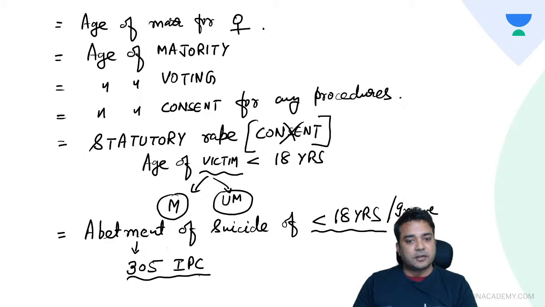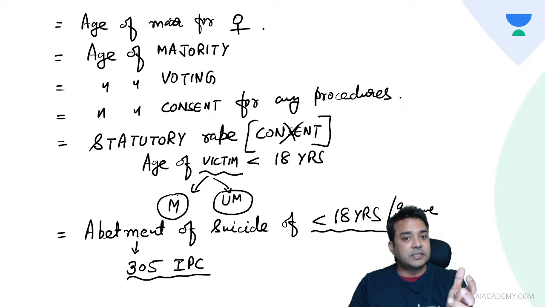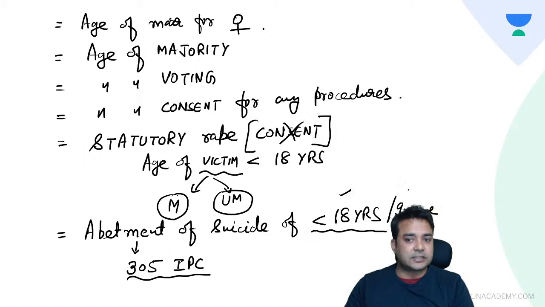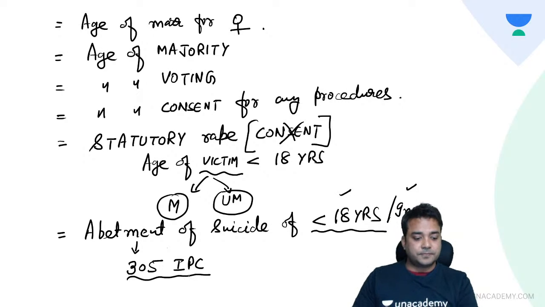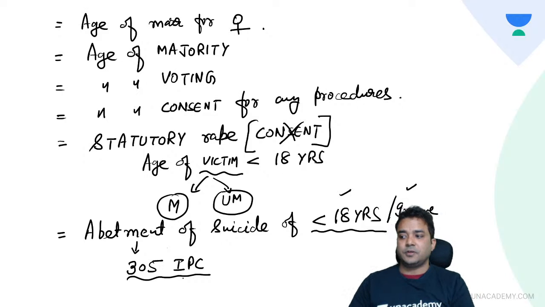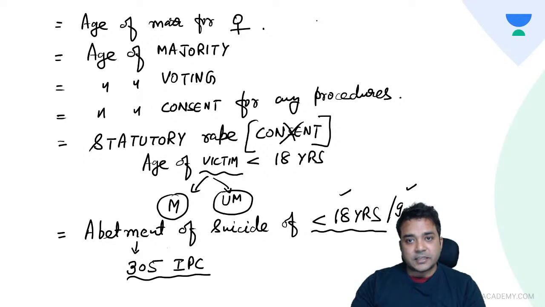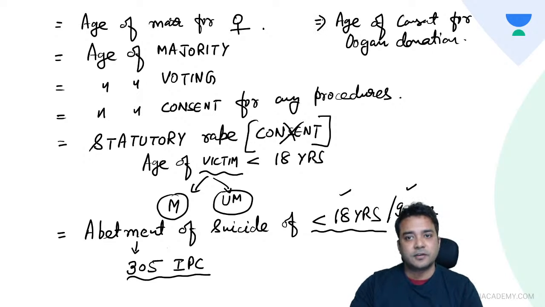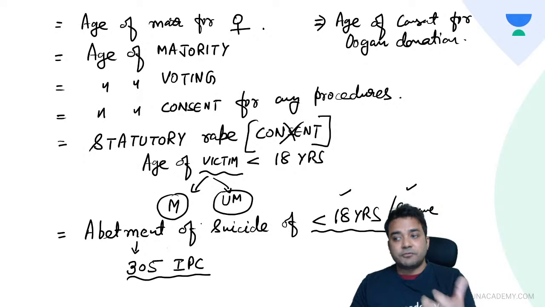For all other people, like any adult, the IPC section applicable for abetment of suicide is 306. But for a person less than 18 or a mentally ill person, the IPC applicable is 305. Then this is also the age of consent for organ donation. This is to be remembered. A person more than 18 years of age can give his or her consent for organ donation.